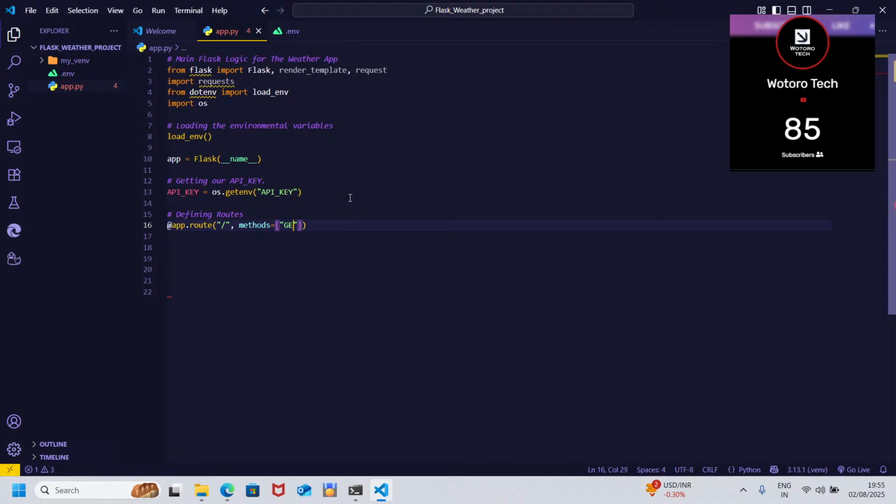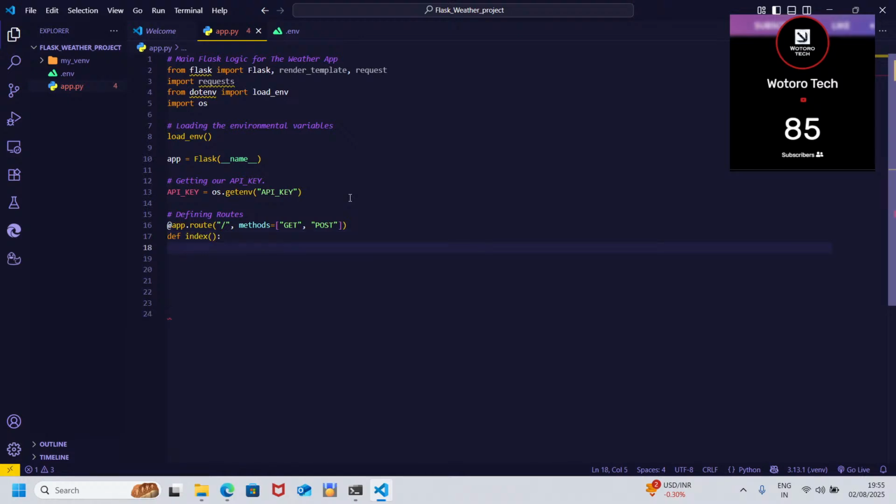Here we have GET, then we have POST. Then remember the functions use the def keyword. Now def, then you say index.